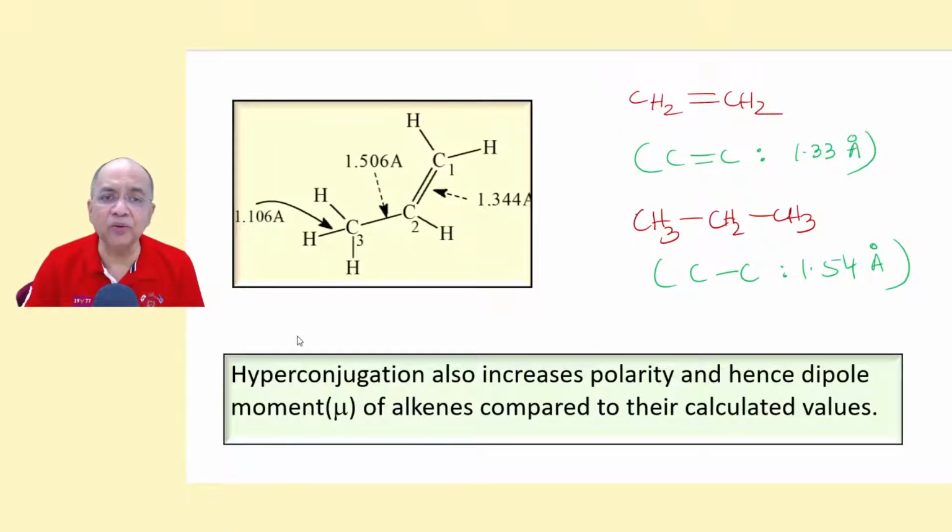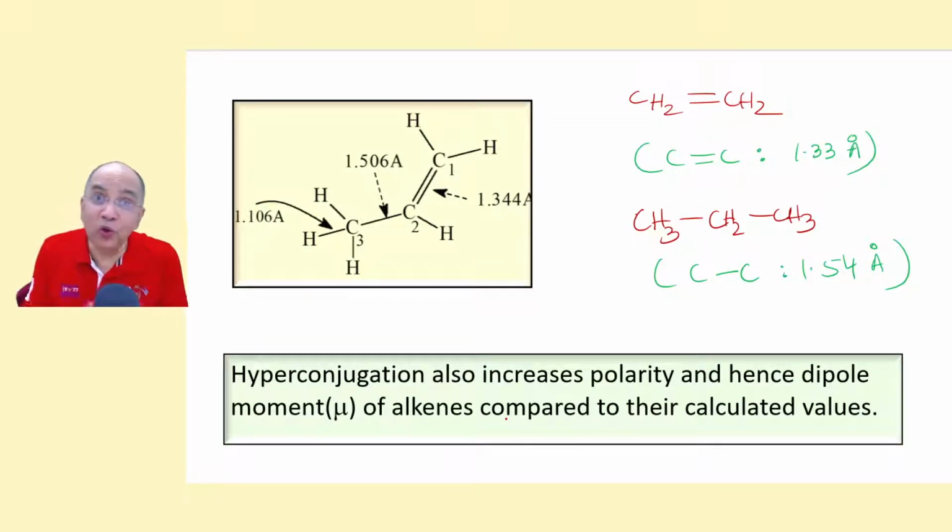I am giving you one value. If it is ethene, it is 1.33, but in propene the double bond length is a little elongated, it is 1.344, and the C–C bond in ethane or propane is 1.54, but in propene this bond is a little shorter, 1.50. This is 54, this is 50. You got it? 50. This shortening of this single bond is due to the acquisition of partial double bond character due to hyperconjugation.